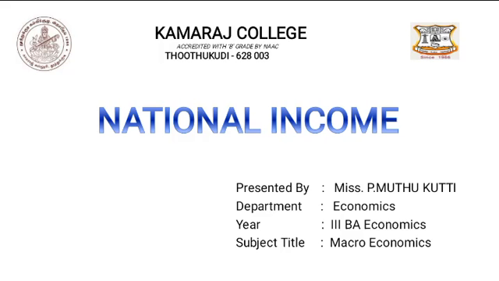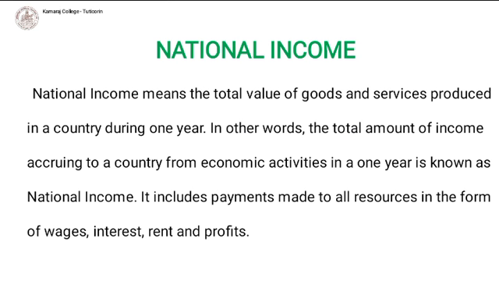This video discusses national income. What is national income? National income is the total amount of goods and services produced within the nation during a given period, say 1 year. It is the total factor income and it includes wages, interest, rent, profit received by factors of production.